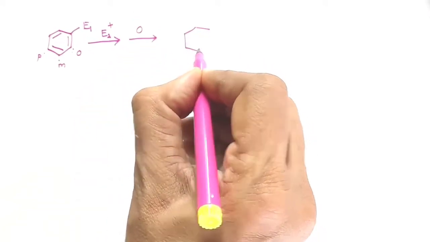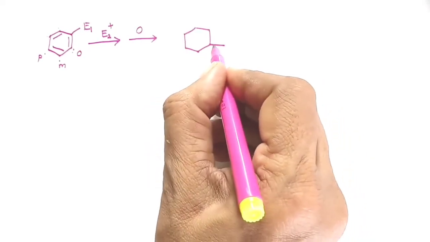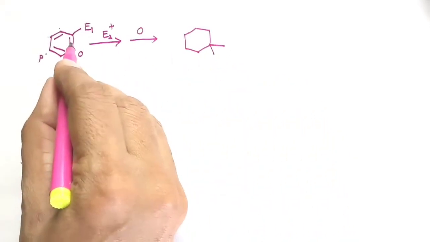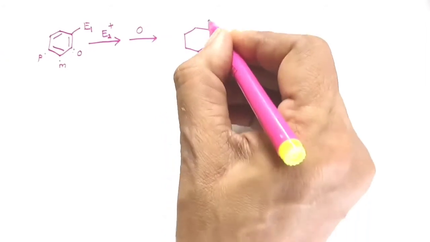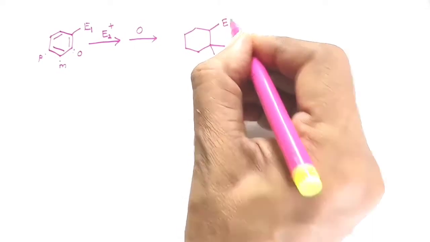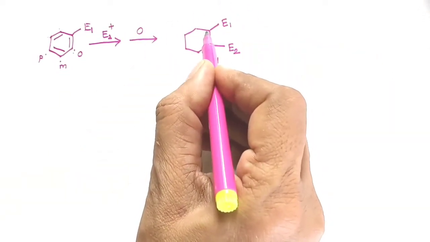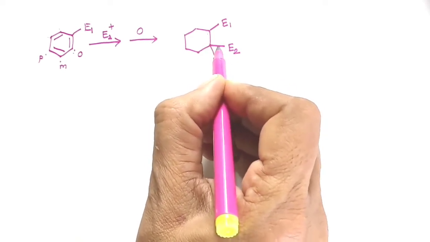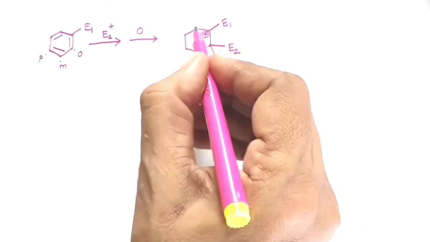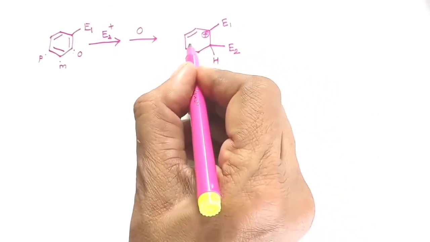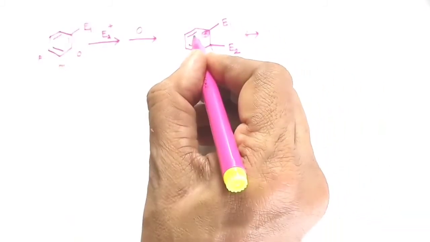This is the ortho position. If this pi electron pair is utilized for the bond formation, the second electrophile will occupy this ortho position. This is the previous electrophile. If the electron pair between the two has been utilized for the bond formation, automatically this will become positive. The other bonds remain as they are. However, these take part in the resonance.